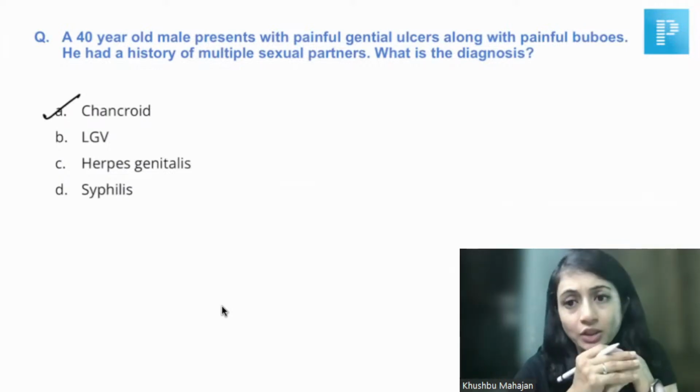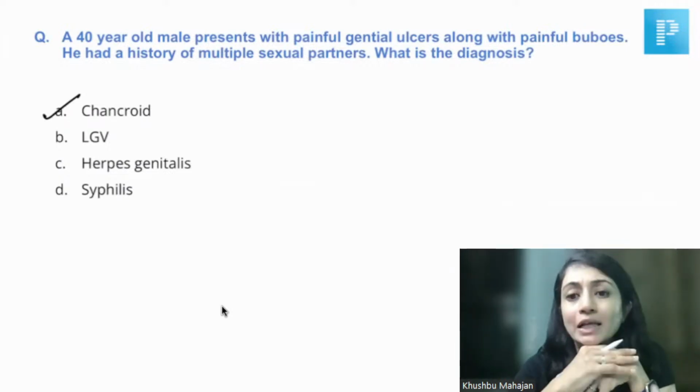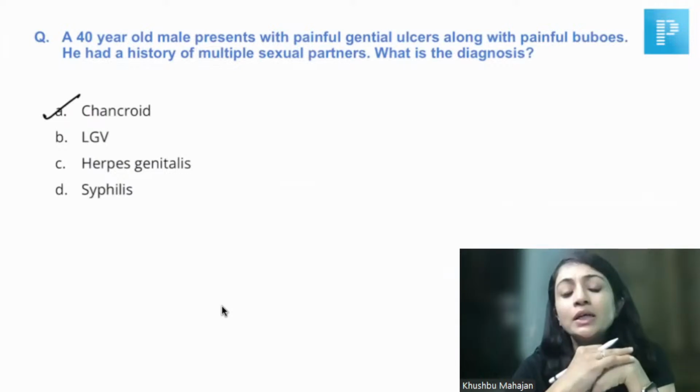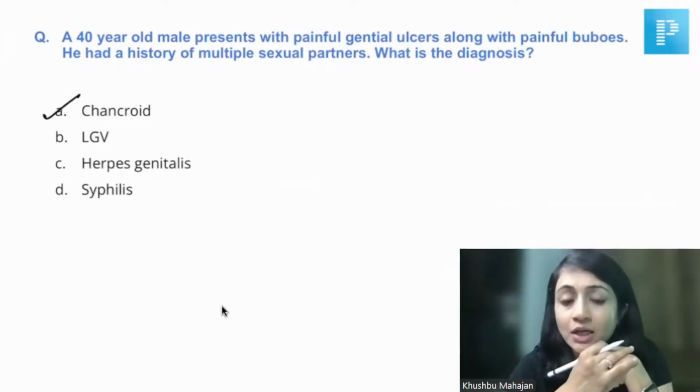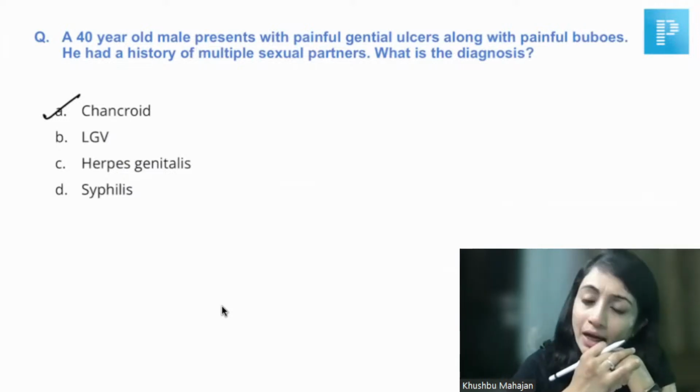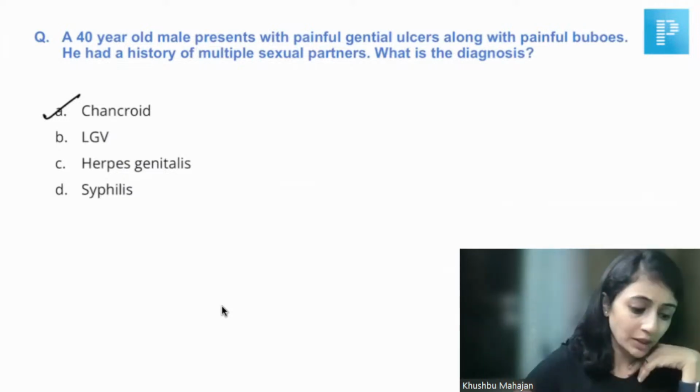The lymphadenopathy that we see in chancroid and LGV is called buboes. Both of them are painful, but LGV does not present with genital ulcers. The genital ulcer in LGV is usually transient. So if the patient is presenting with genital ulcers and painful buboes, the answer should be chancroid.